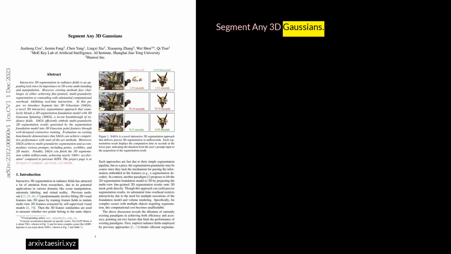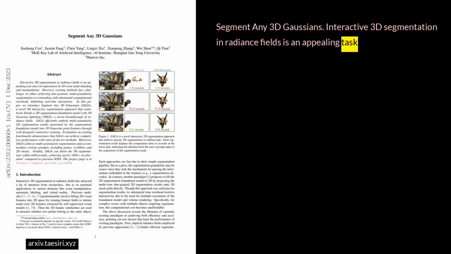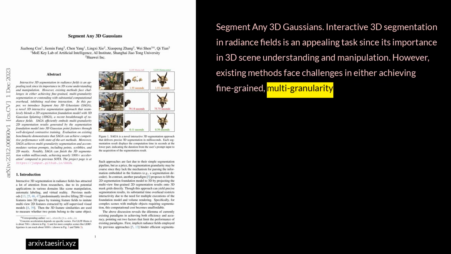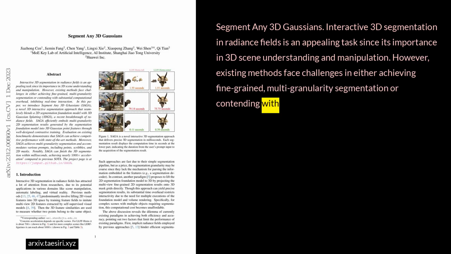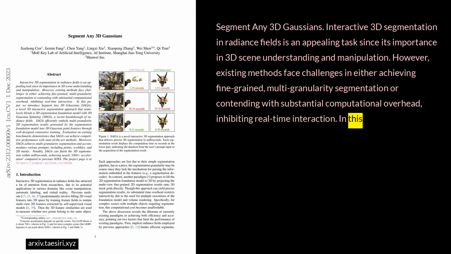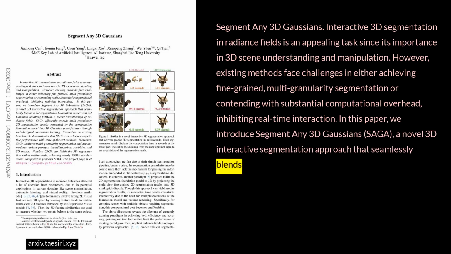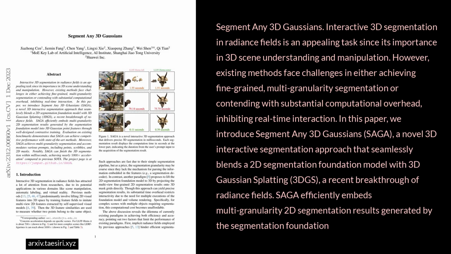Segment Any 3D Gaussians. Interactive 3D segmentation in radiance fields is an appealing task due to its importance in 3D scene understanding and manipulation. However, existing methods face challenges in either achieving fine-grained multigranularity segmentation or contending with substantial computational overhead, inhibiting real-time interaction. In this paper, we introduce Segment Any 3D Gaussians, SAGA, a novel 3D interactive segmentation approach that seamlessly blends a 2D segmentation foundation model with 3D Gaussian splatting, 3DGS, a recent breakthrough of radiance fields.